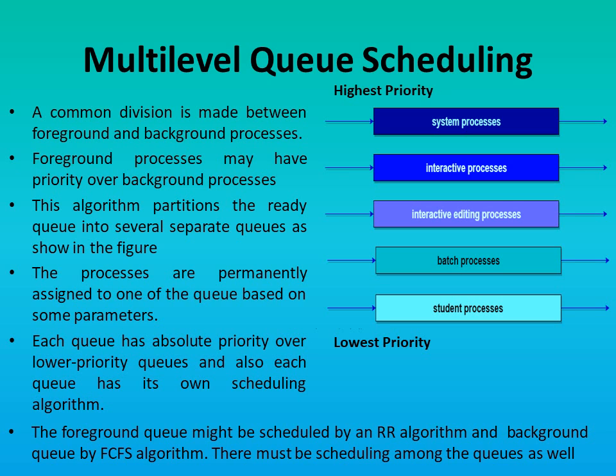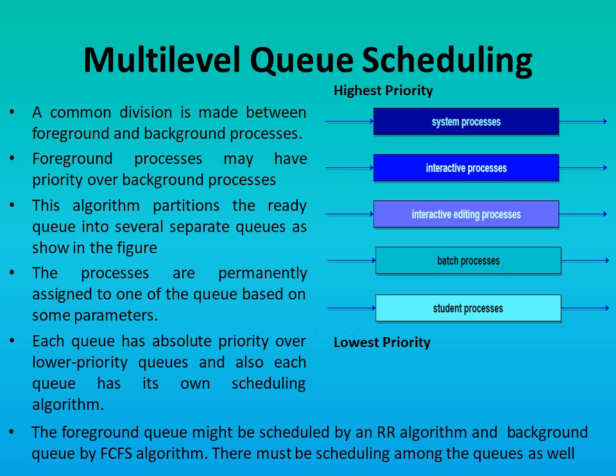So, suppose a multi-level queue scheduling algorithm has 5 queues: system processing queue, interactive process queue, interactive editing process queue, batch process queue, and student process queue. Now the system process queue has the highest priority and the student process queue has the lowest priority.